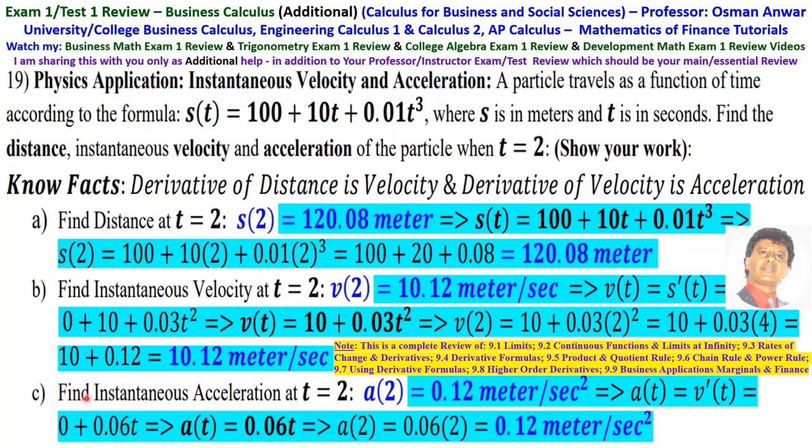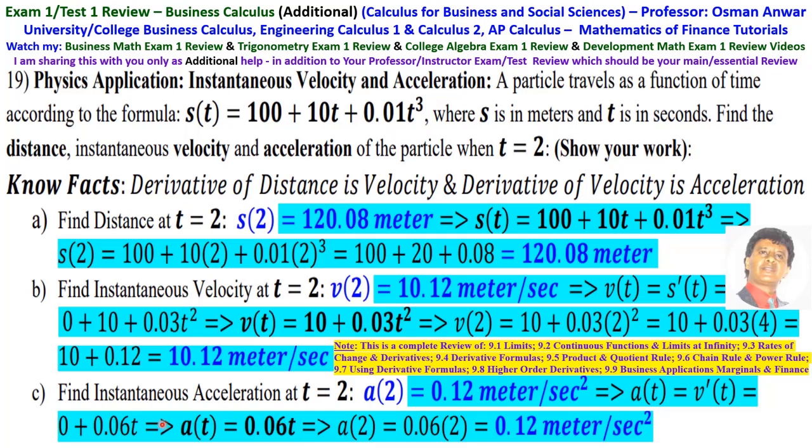C is find the instantaneous acceleration. Again, we don't have a formula for acceleration, but we know the derivative of velocity is acceleration, so we take the derivative of this velocity. The derivative of 10 is 0. The derivative of 0.03 t squared is 0.06 t.